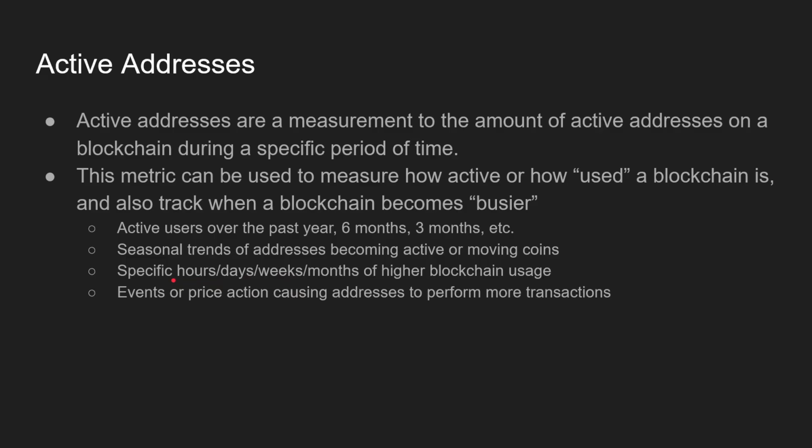And within that, we can also look for specific days or weeks or hours, right? Let's say we know that there is always some sort of increase in usage during the day, and we know that at midnight on the weekends, there's less usage on the blockchain. That might be a better time to mint the NFT, or a better time to move money onto a decentralized exchange or swap currencies or move money from your exchange account to your private wallet. These are things that we want to look out for in regards to activity and lower transaction fees.